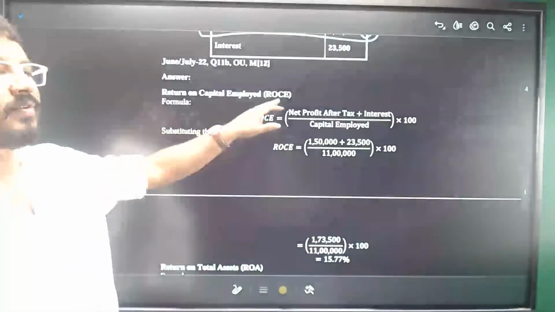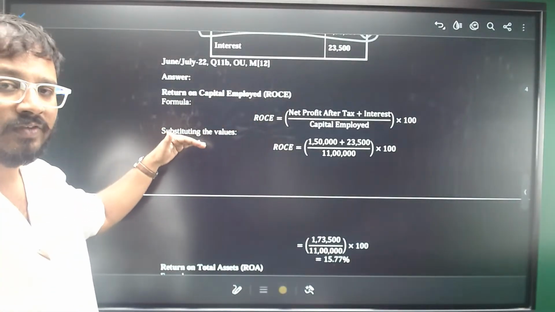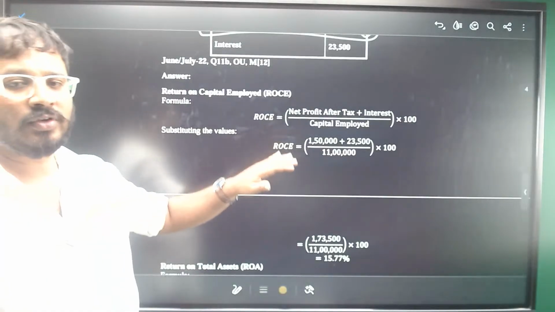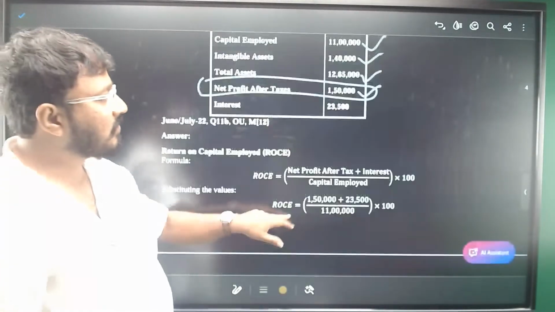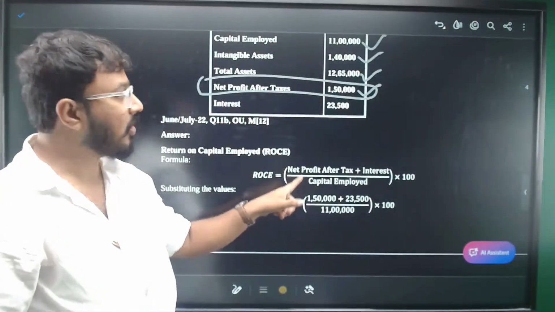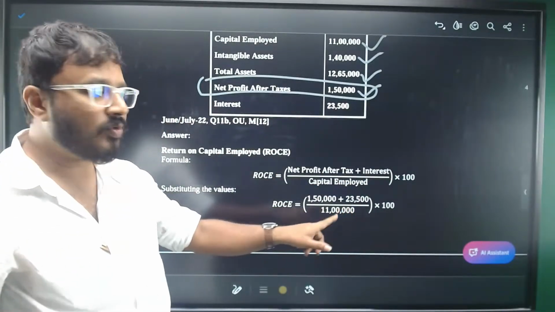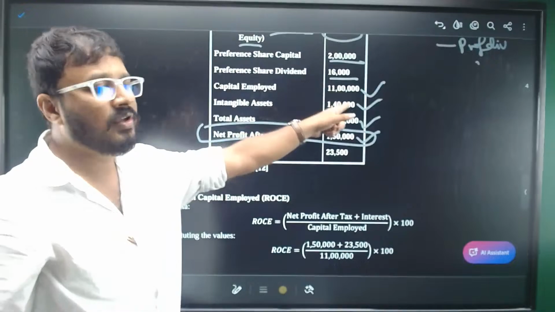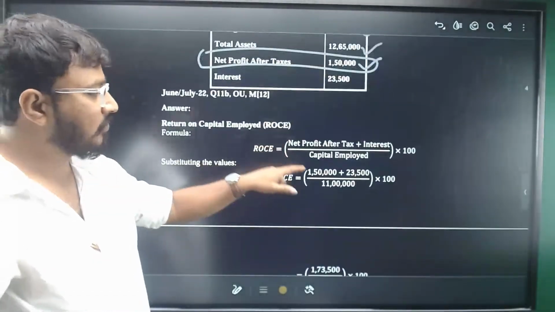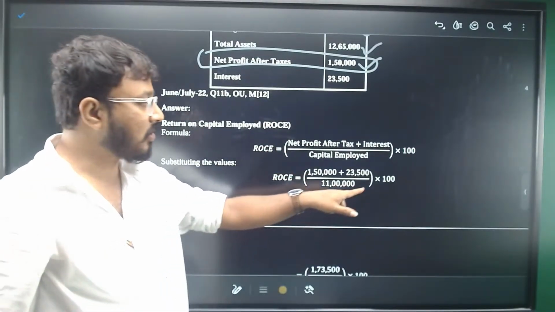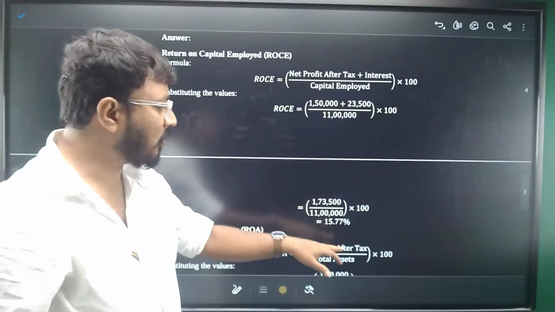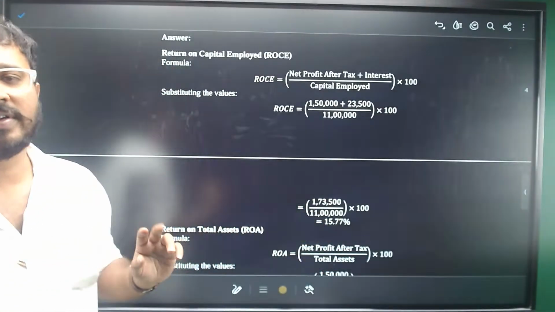Return on capital employed, how is it calculated? You need to write the formula first and then substitute the amounts to get the answer. Net profit after tax is given 1,50,000. Put it in the formula. Interest is given 23,500. Put it in the numerator. Capital employed is also given 11 lakhs. Put it in the formula in the denominator. Multiply it with 100. Use your calculator. You get the answer 15.77.